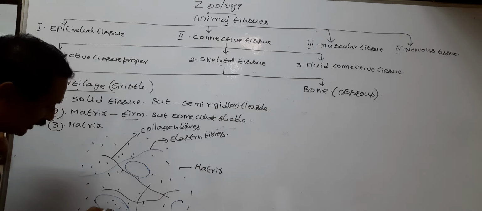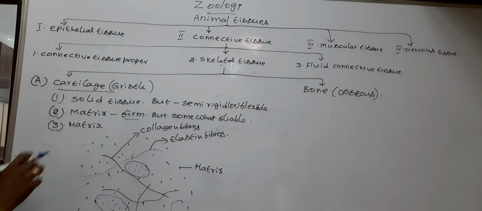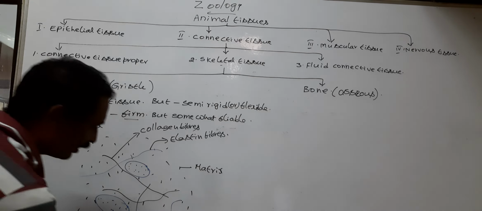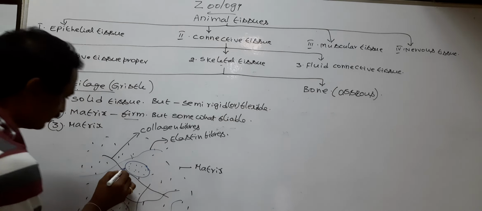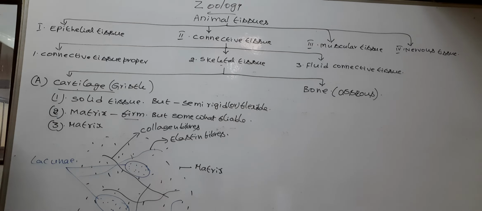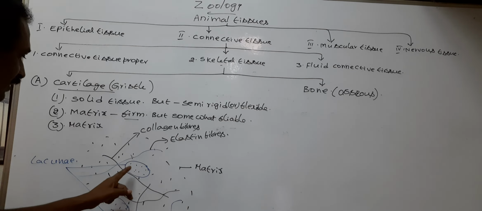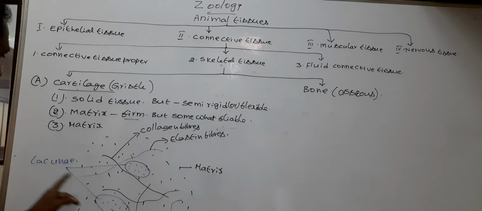The fluid filled spaces present in the matrix of the cartilage are called lacunae.